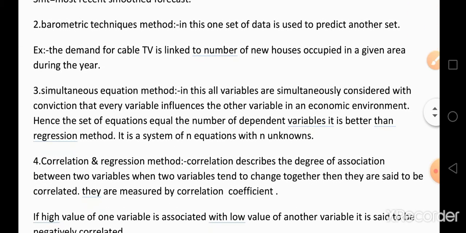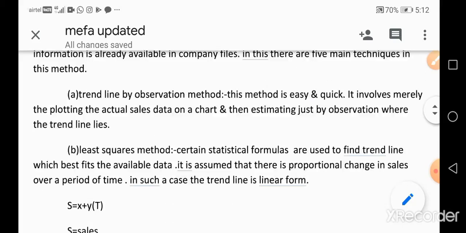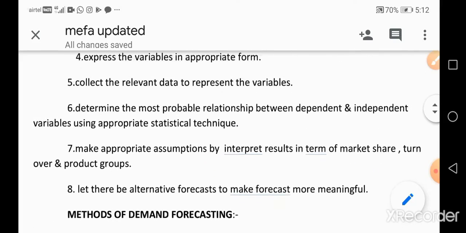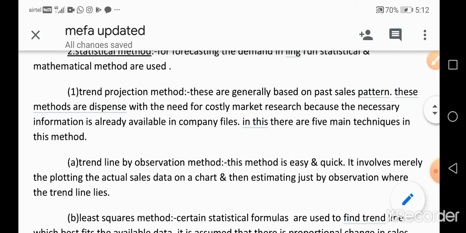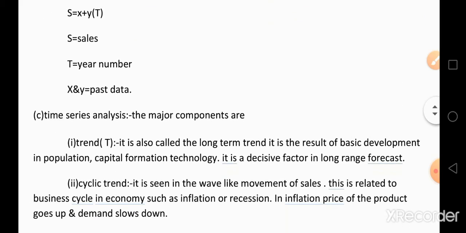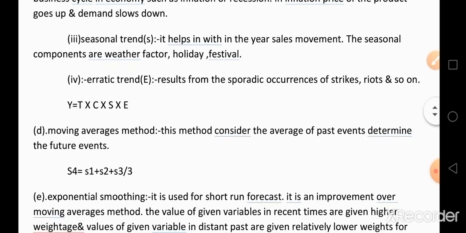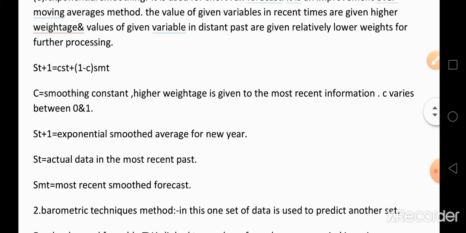Next is the barometric techniques method. In statistical methods, the first one is the trend projection method. In trend projection, the different methods are trend line by observation, least square method, time series analysis, moving averages method, and exponential smoothing.